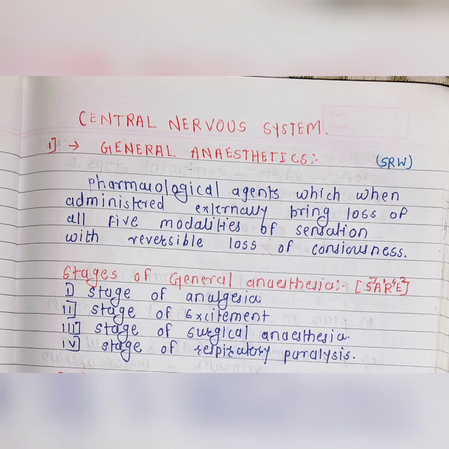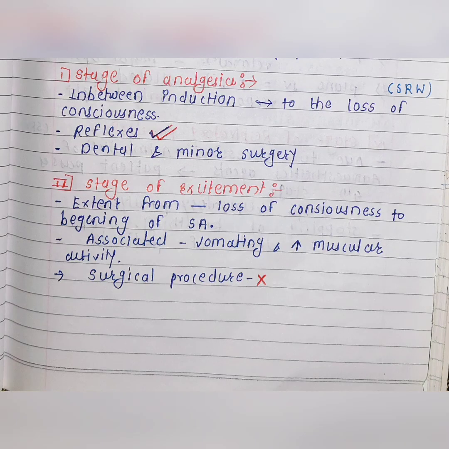stage of respiratory paralysis. The stage of analgesia is between the induction of anesthesia and the loss of consciousness. In this stage, all reflexes are present and this stage is suitable for dental and minor surgery. In stage 2, this stage extends from the loss of consciousness to the beginning of surgical anesthesia. This is associated with vomiting and increasing muscular activity. This stage is not suitable for surgical procedures.